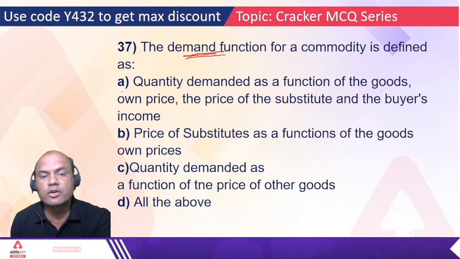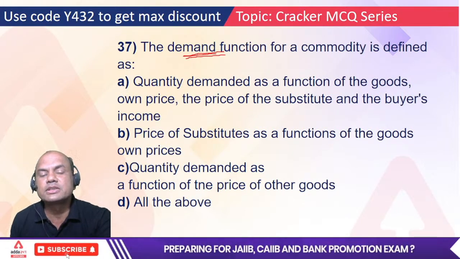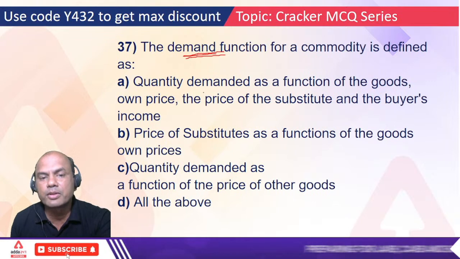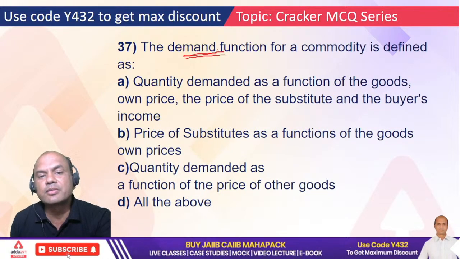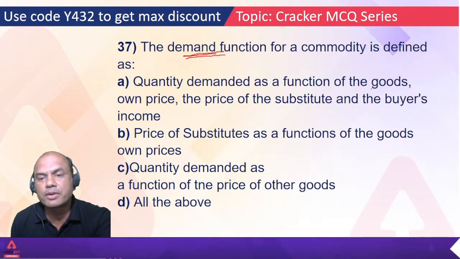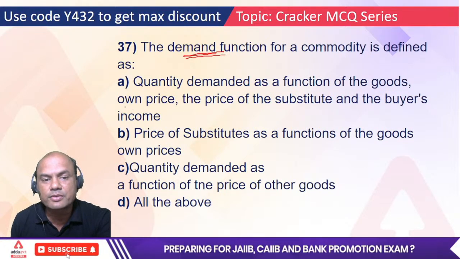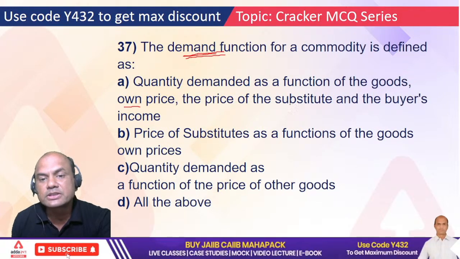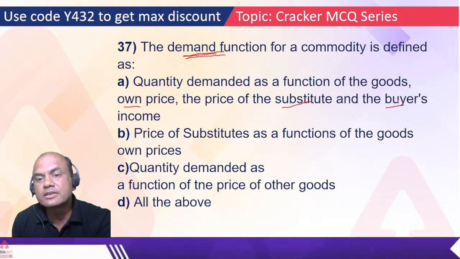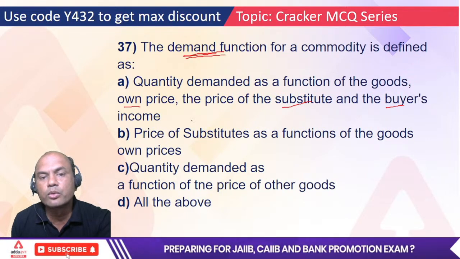Demand function comprises three parts, many of you might not know this. First, the good's own price, meaning the price of that good itself, the price of the substitute, and third is the buyer's income. All these three things should come together, only then it's called demand function.